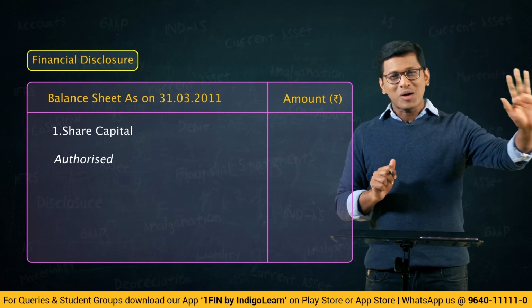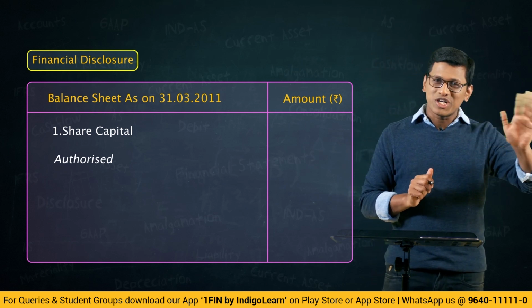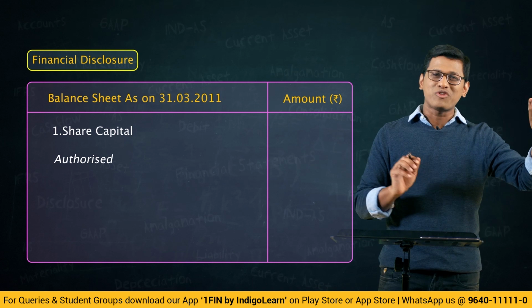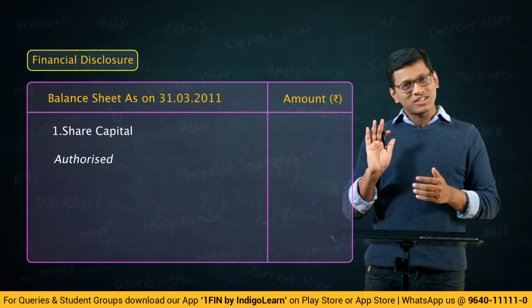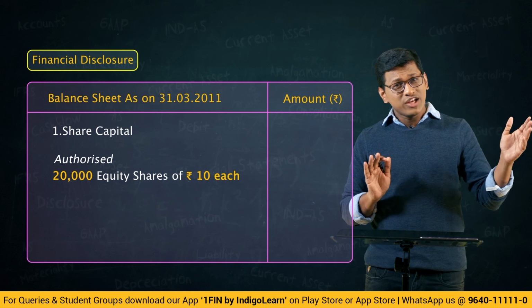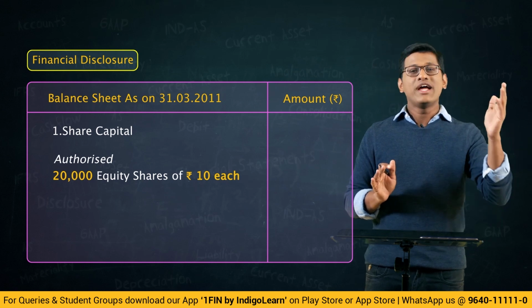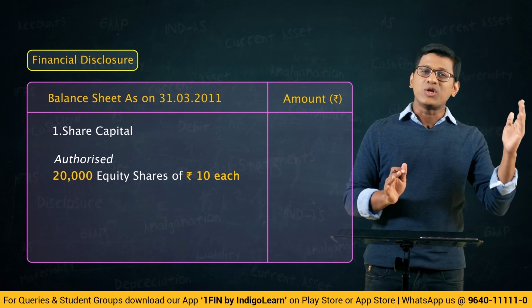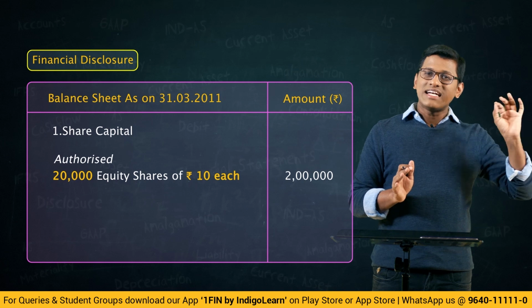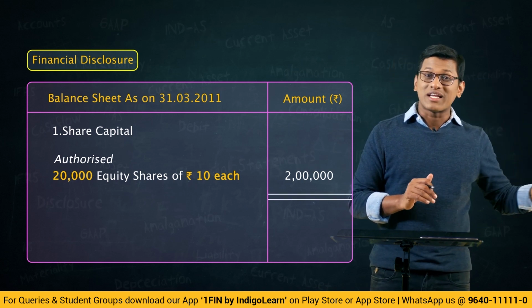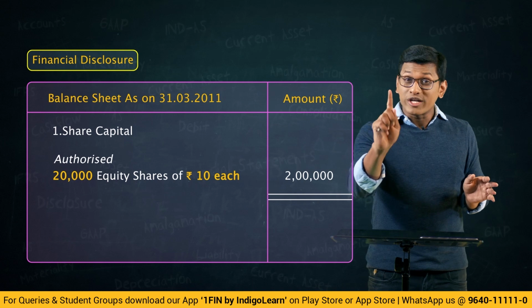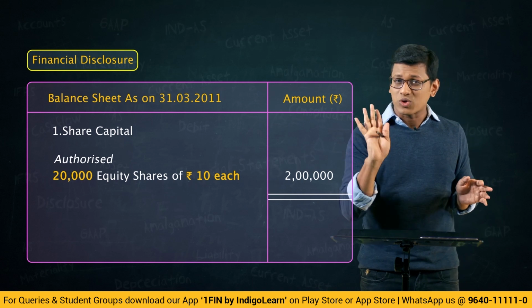That is a requirement of the Companies Act. As per Schedule 3 we need to give separate disclosure for authorized capital. So we will write how many shares at that time, 20,000 shares. What is the face value? 10 rupees. 20,000 into 10 rupees, 2 lakhs. That is the authorized capital. You will write that and draw 2 lines below that, meaning it will not go into the total. That will not go into the balance sheet total.